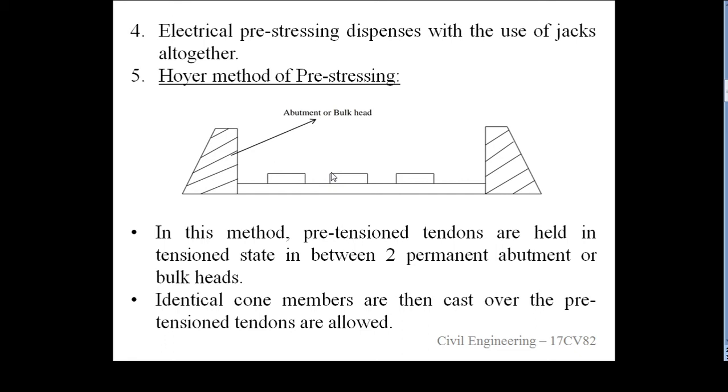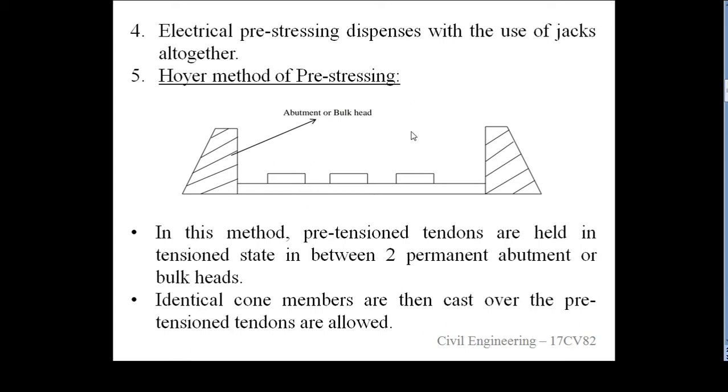Then the fifth method is a very important and well-known method in India, which we can use for pretensioning. In this figure, this is Hoyer's method of pre-stressing.